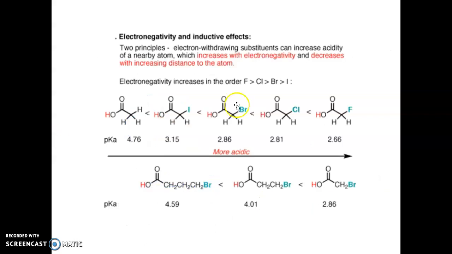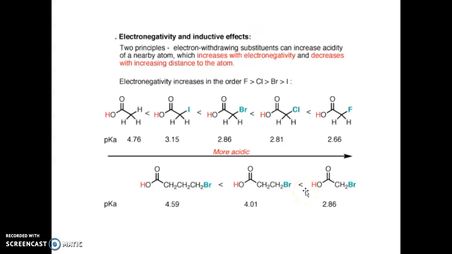And the next one is the minus I effect. If an acidic group containing molecule has another group which is more electronegative, that means an electron withdrawing group or minus I effect group, present in the molecule, then acidity will increase, because the electronegativity is higher in the case of minus I effect.